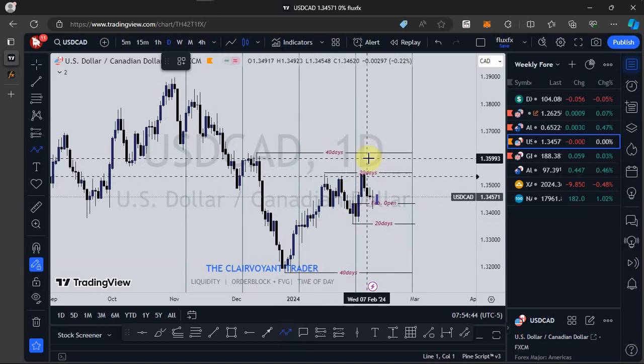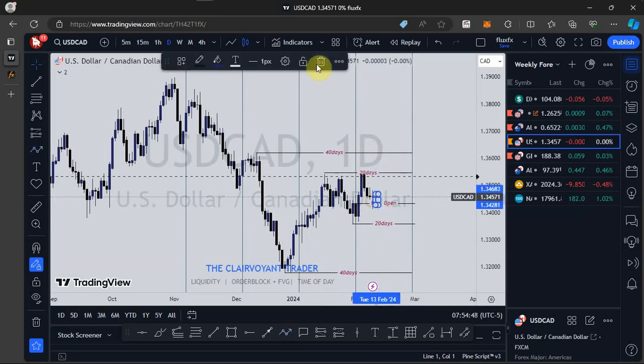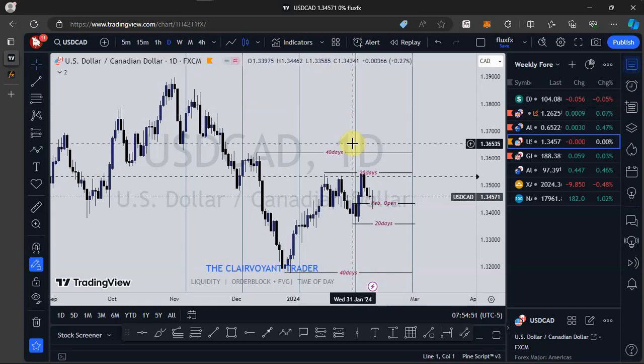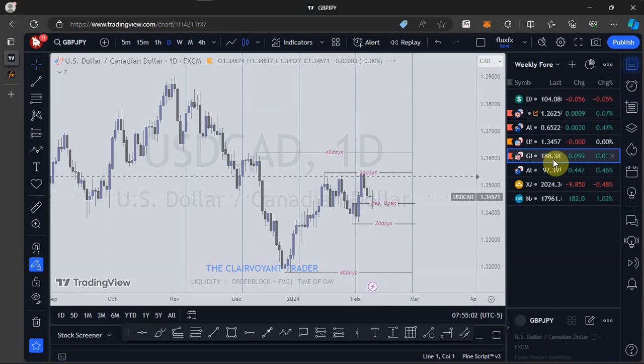So that is going to be my expectation so far as USD CAD is concerned. I'm looking forward to seeing price push to the upside. Let's go to what is happening on GBPJPY.